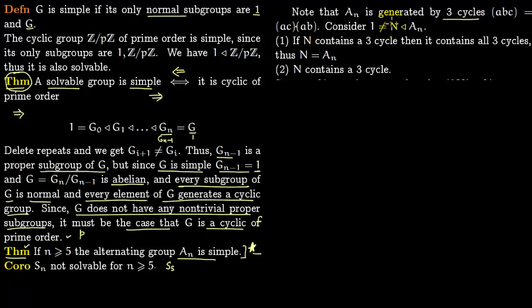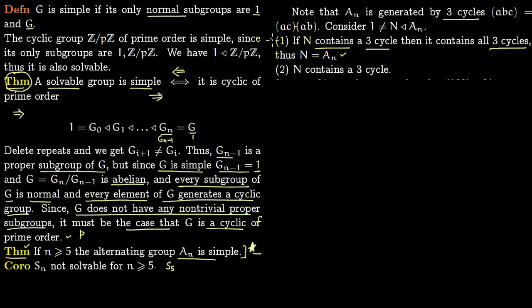Now you consider a normal subgroup N of An, which is non-trivial. It's just not simply identity. We will show 2 things. First, we will show that if N contains a 3 cycle, then it contains all 3 cycles. So N would be equal to An, because An is generated by 3 cycles. Second part is to show that N contains a 3 cycle. Then we are done. If N contains a 3 cycle by second part, then by first part it contains all 3 cycles and N is equal to An.